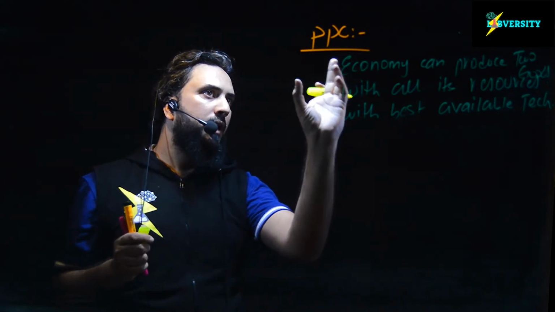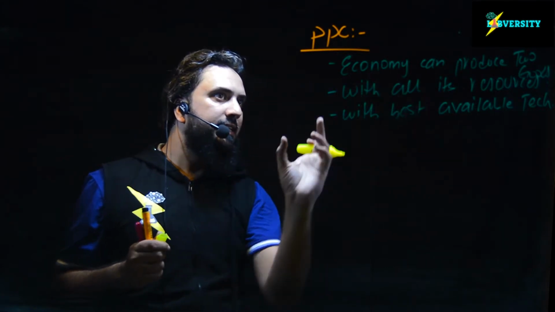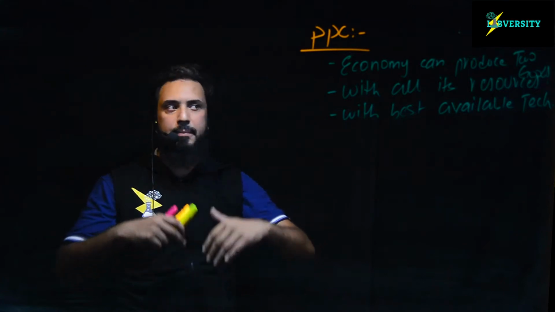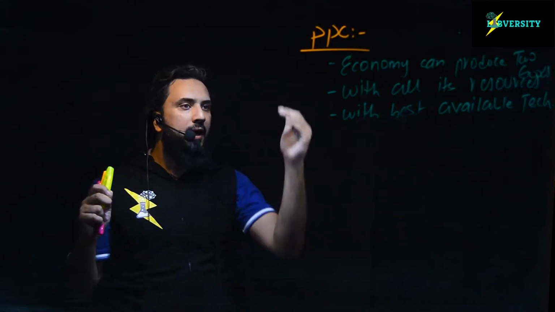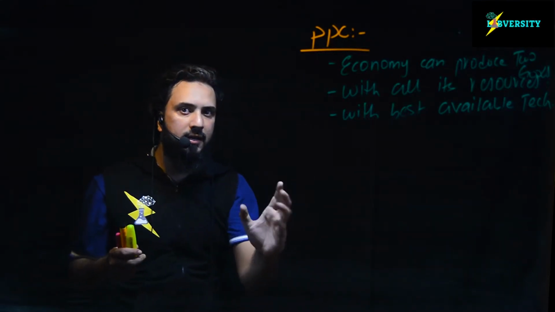Today, in order to understand more in depth about the PPC, I have written these assumptions here. The economy can produce two goods, a consumer good or a producer good, with all its resources and with the best available techniques. This is what the PPC is all about.